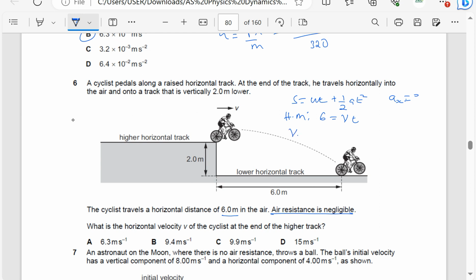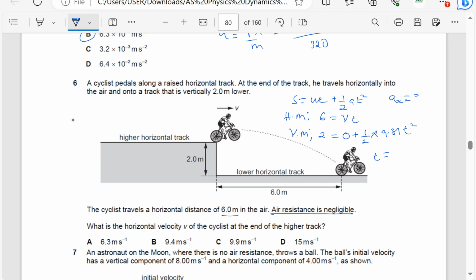If I consider vertical motion, using the same equation, s equals ut plus a half at squared, the vertical distance is 2. Initial velocity in the vertical is 0 because we moved horizontally, plus a half, acceleration is 9.81, times t squared.